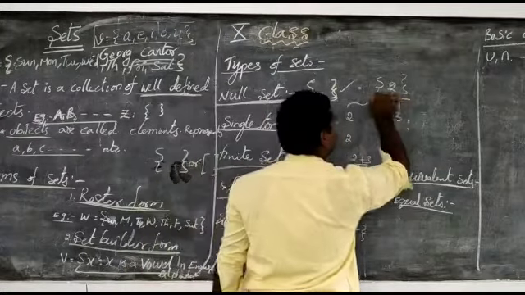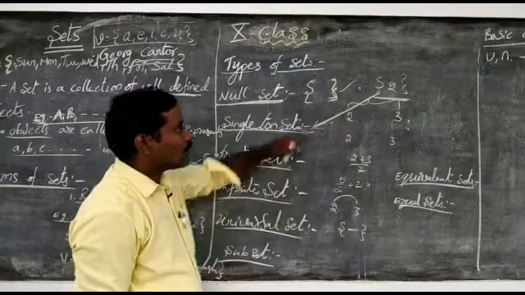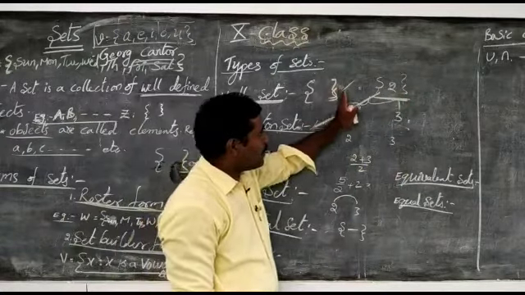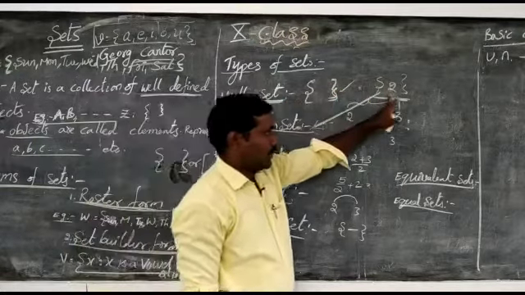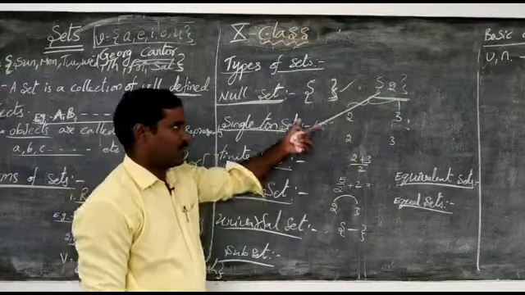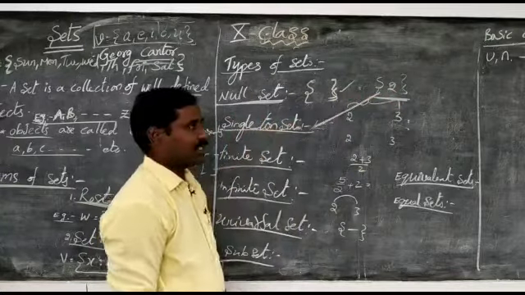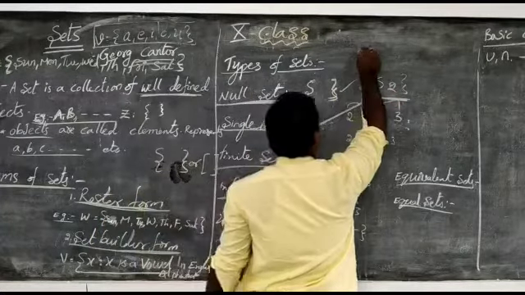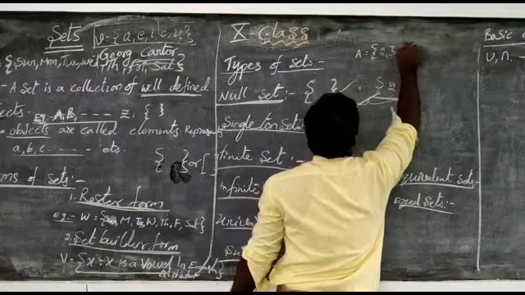If there is only one element, then it is called the singleton set. Even prime numbers more than 2 form an empty set, and even prime numbers form a singleton set. Now I am taking A equals {2, 3, 4}.